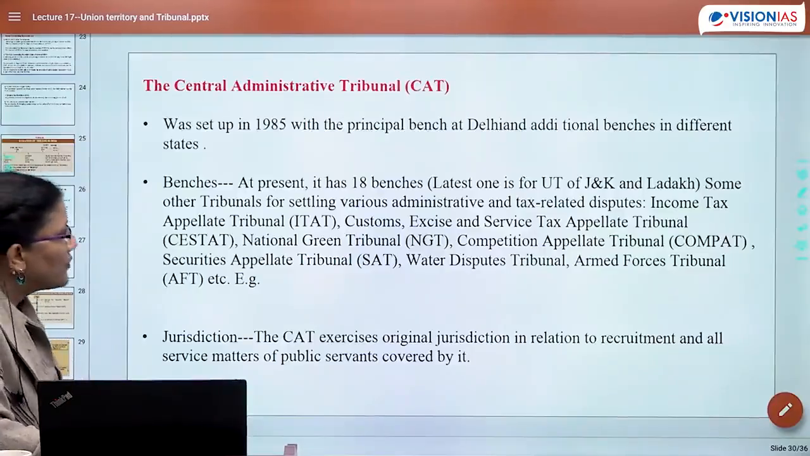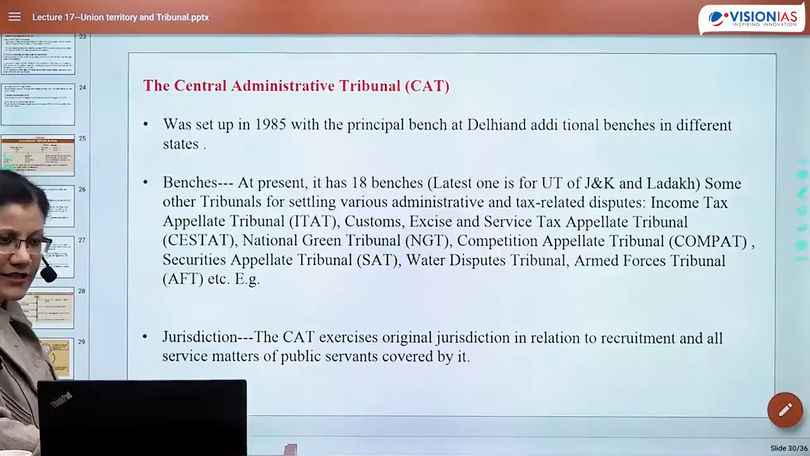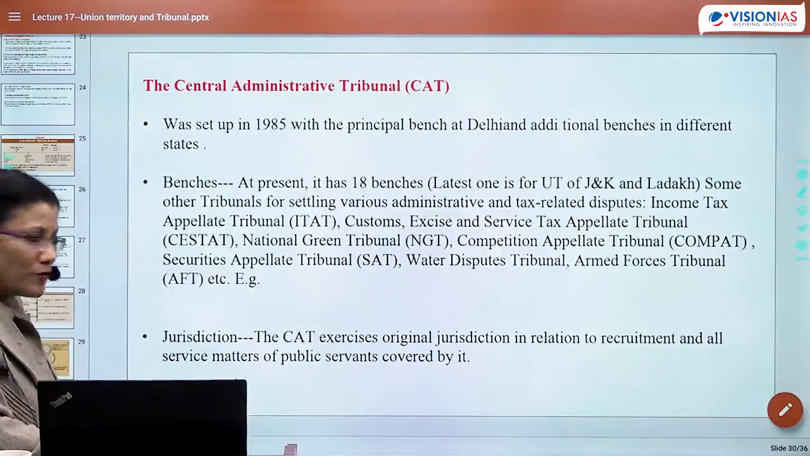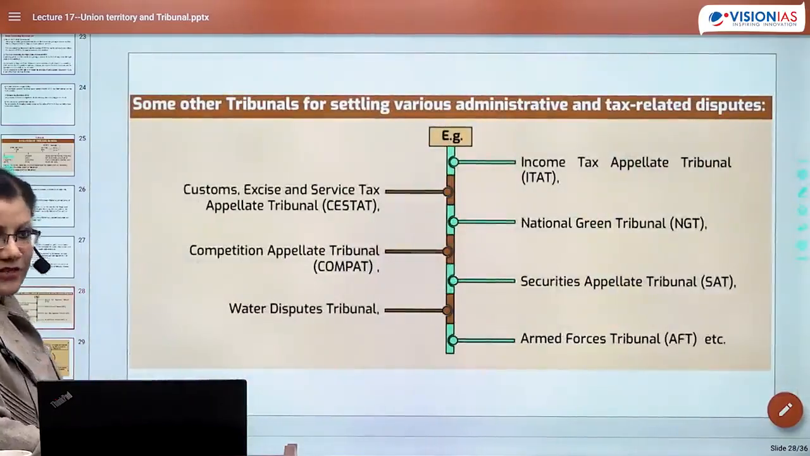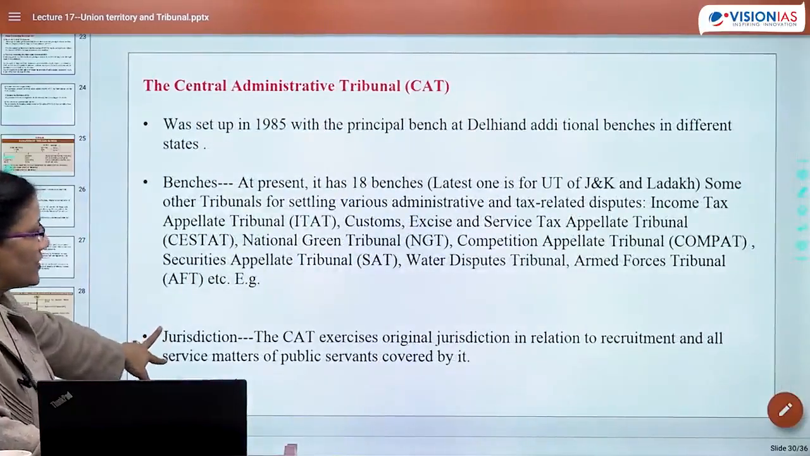Some other tribunals for settling various administrative and tax related disputes are, and now these are few more जो हमने already उस map में देख लिया. So these are few more central administrative tribunals which are being made. Few more tribunals, sorry. What is the jurisdiction?